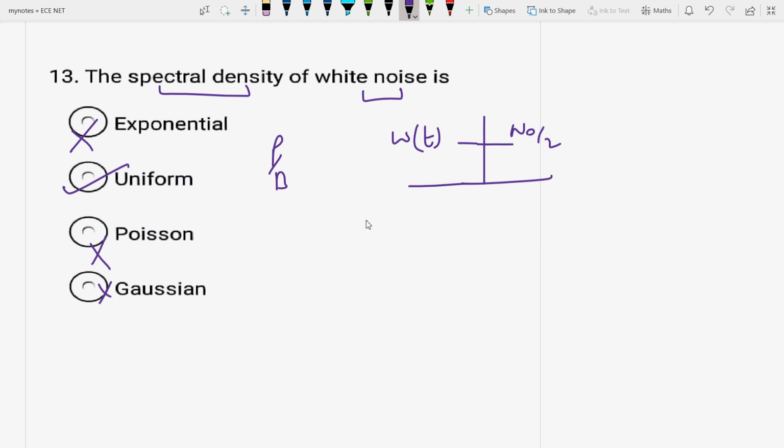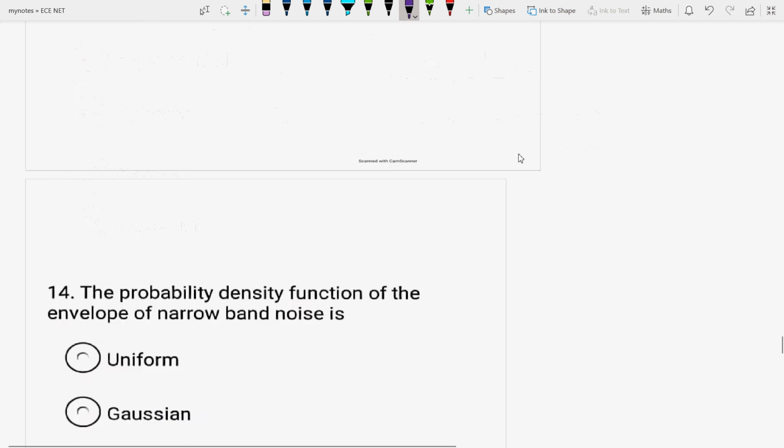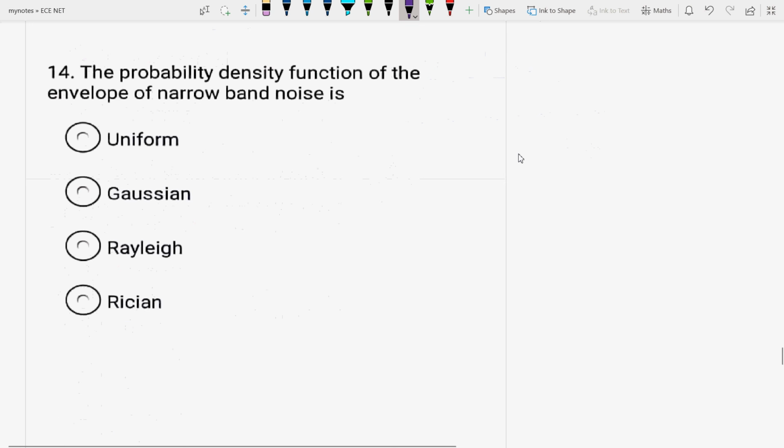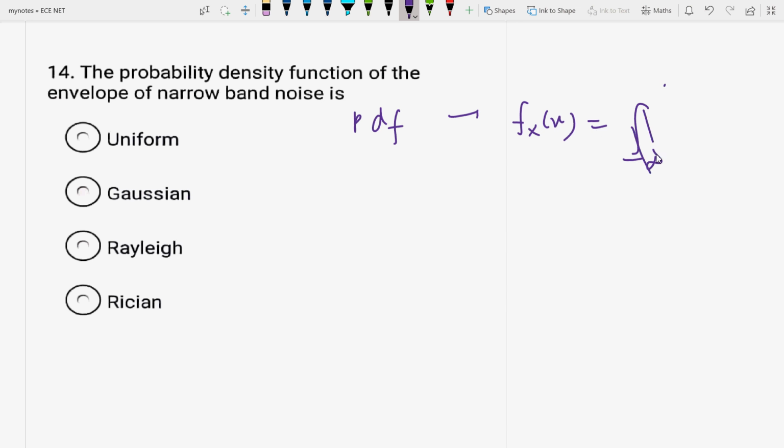Okay, next question is the probability density function of the envelope of narrow band noise. PDF, probability density function, is denoted by f of x. Is the PDF of the envelope of narrow band noise uniform in nature? No. Is it Gaussian in nature? No, it is Rayleigh. The Gaussian function is the generally used one.